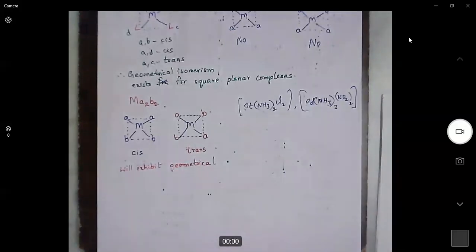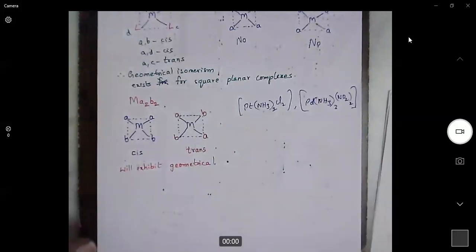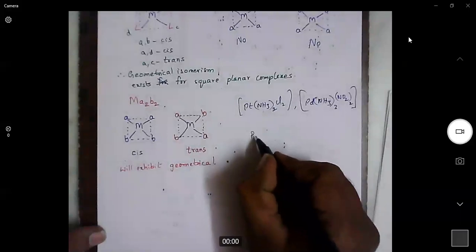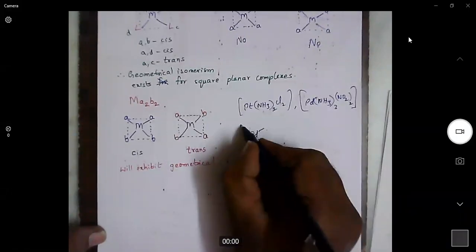This is again another square planar complex with the MA2B2 formula. We can draw geometrical isomers for both these complexes. Please take the notes along with me. For your convenience, I will draw both the cis and trans isomers for this complex. You practice it for the other complex.